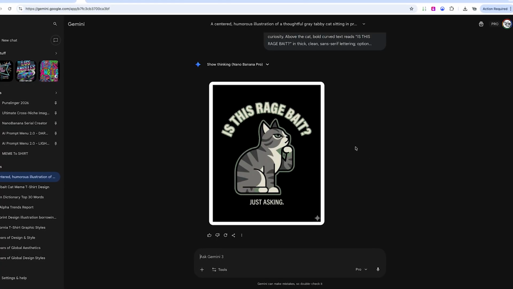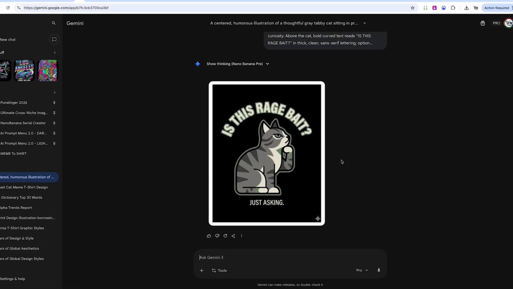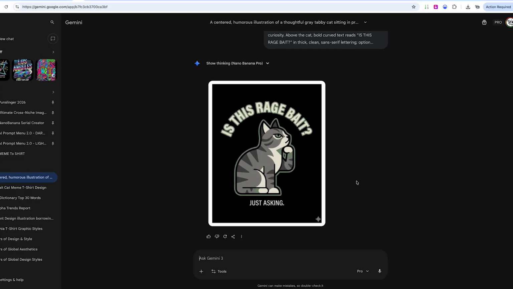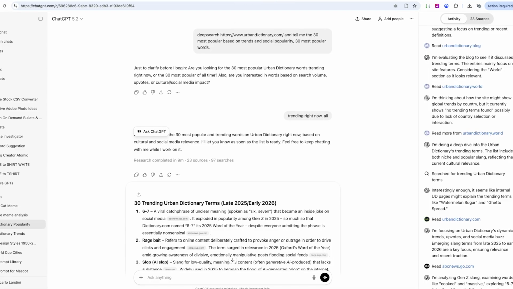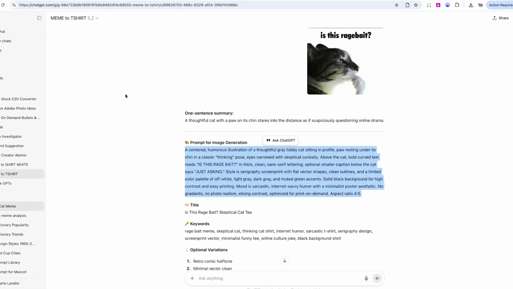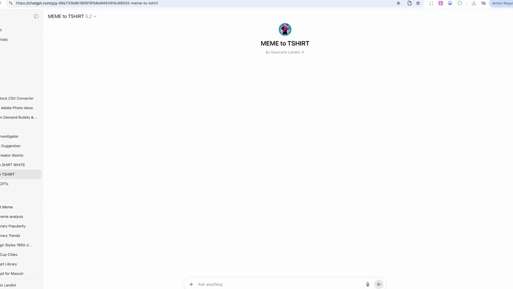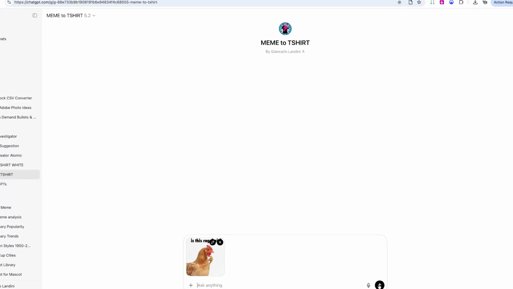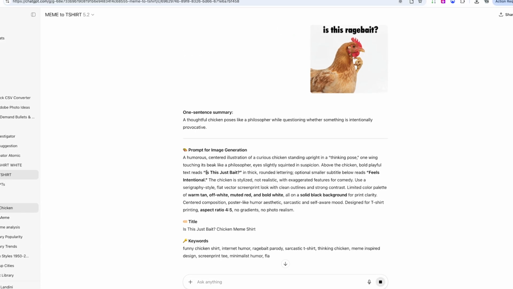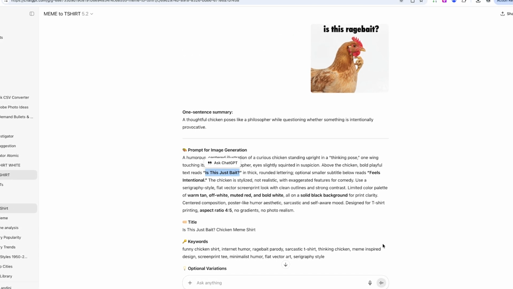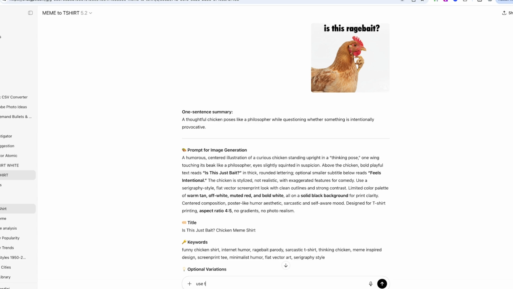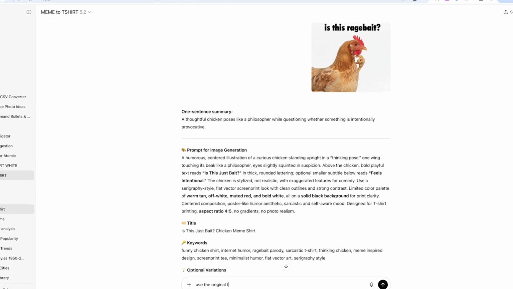This is a good result, but not. I will try a different one. So I'm going to my Meme to Share again. Meme to Share, and I will use the one with the cursor. Let's see what this brings. It changes the text, so I will ask to use the original text.